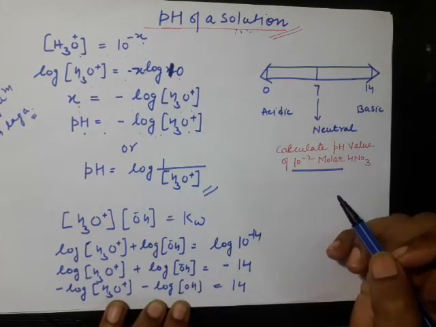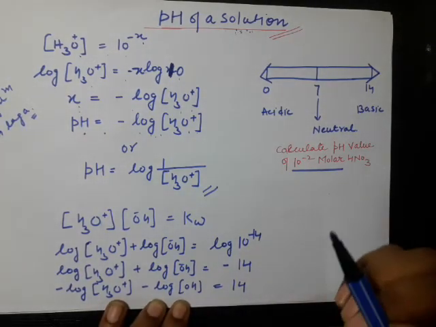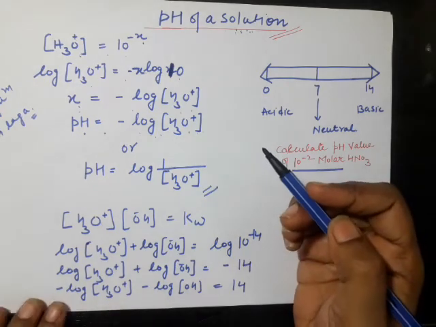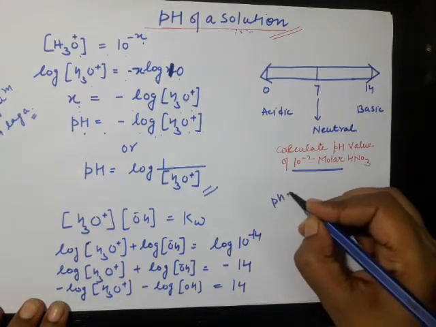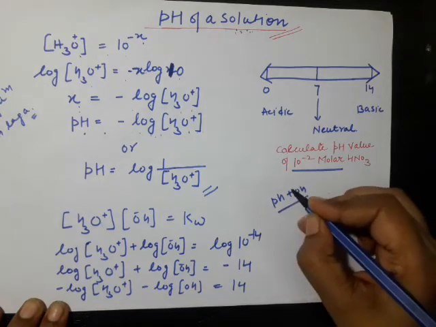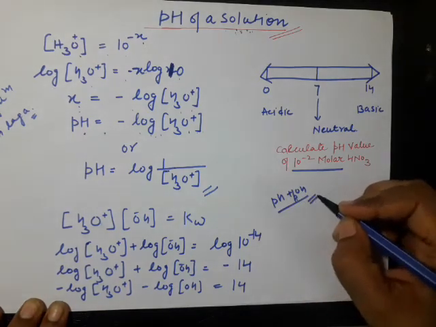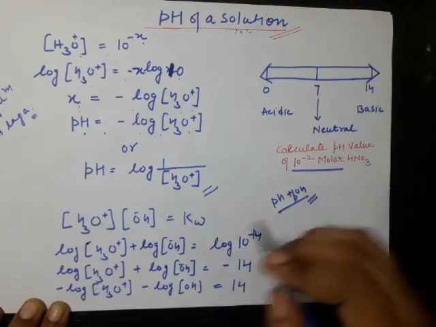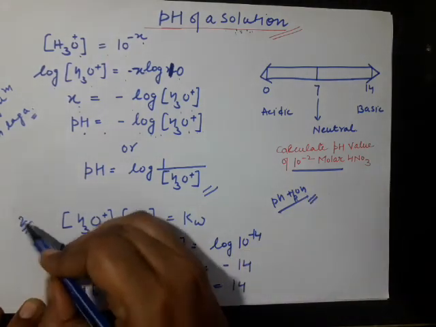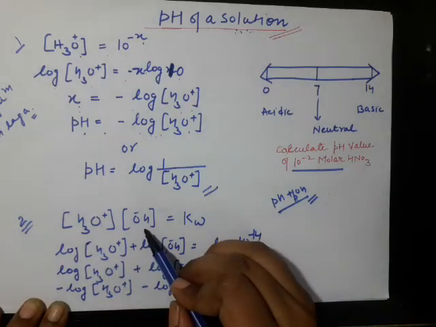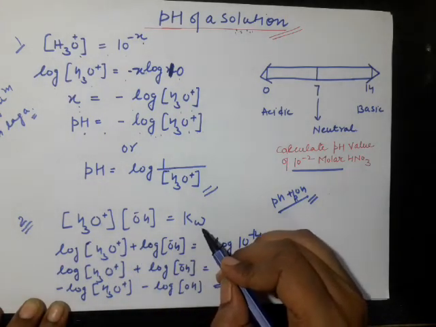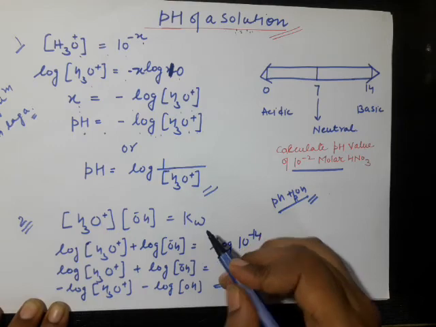See students, here we have to find the relationship between pH and pOH. And what is the relationship between pH and pOH? See, we have already discussed that the product of hydronium ion and hydroxyl ion concentration is equal to the ionic product of water.